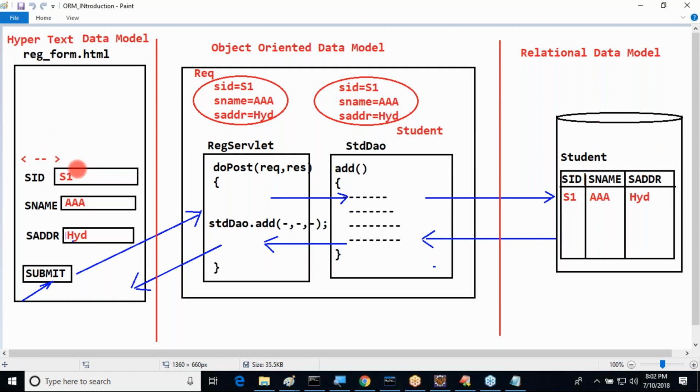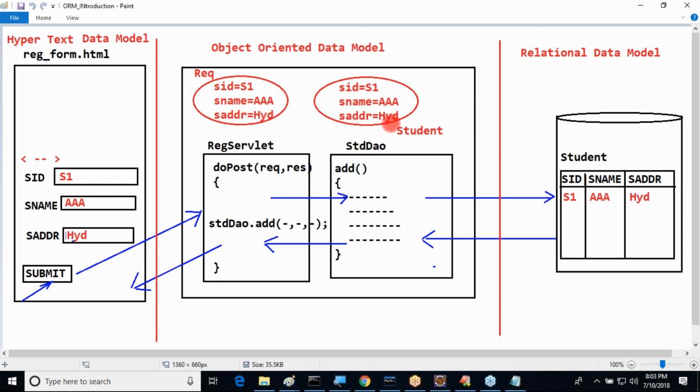First of all, in the registration form, we enter the data: S1, AAA, and the batch. When I click on the submit button, the request will come to the registration servlet. When the request comes to the servlet, the total three data items will be stored in the request object. Later, the registration servlet will send the flow of execution to the student DAO object. While transferring data to the student DAO object, data will be taken from the request object.